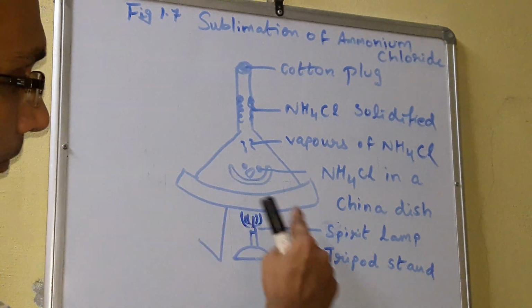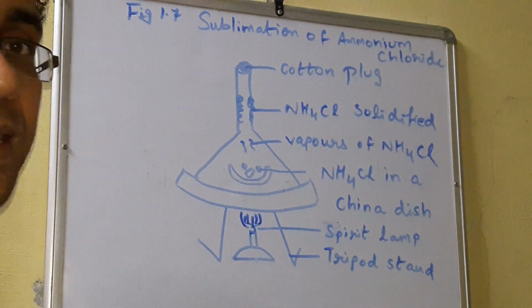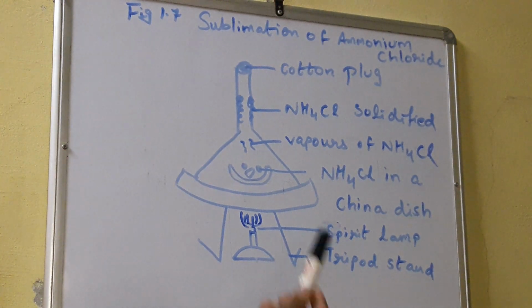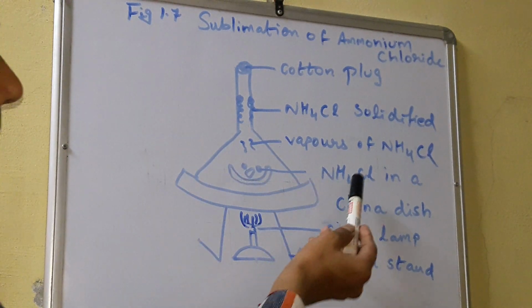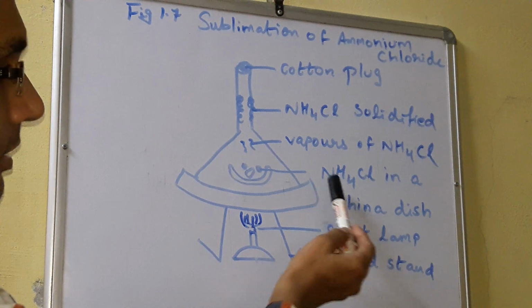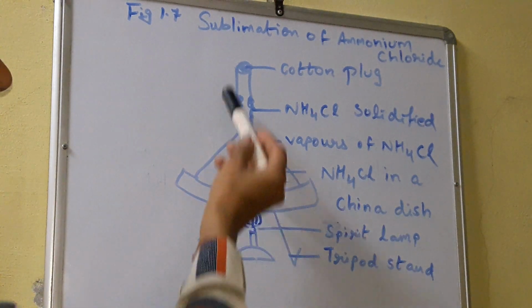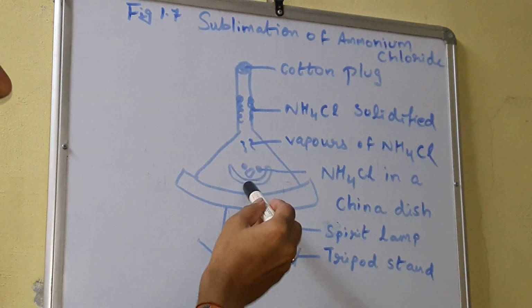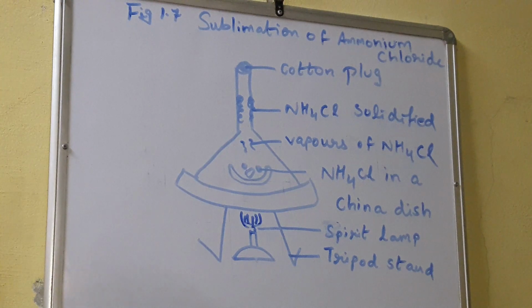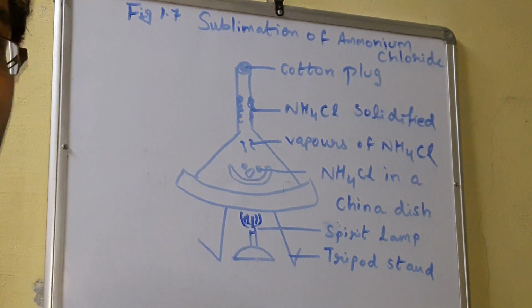This is a tripod stand. Next is a spirit lamp, or we can take a Bunsen burner for it. Now this is a china dish. We are taking a little bit of ammonium chloride in a china dish. This is NH4Cl in a china dish. Now we will put an inverted funnel over this china dish and close the mouth of this funnel with a cotton plug. Now we start heating with this spirit lamp or Bunsen burner.